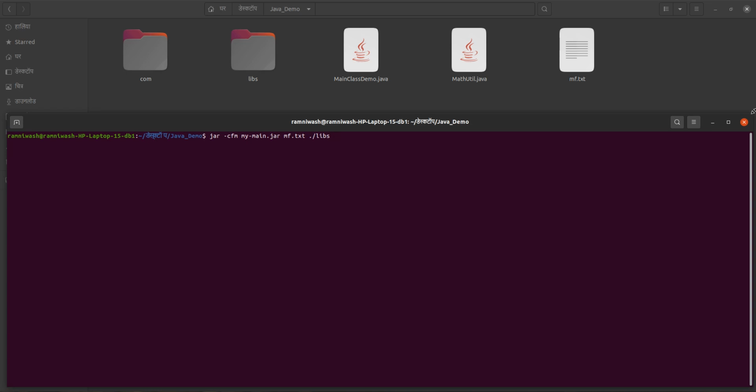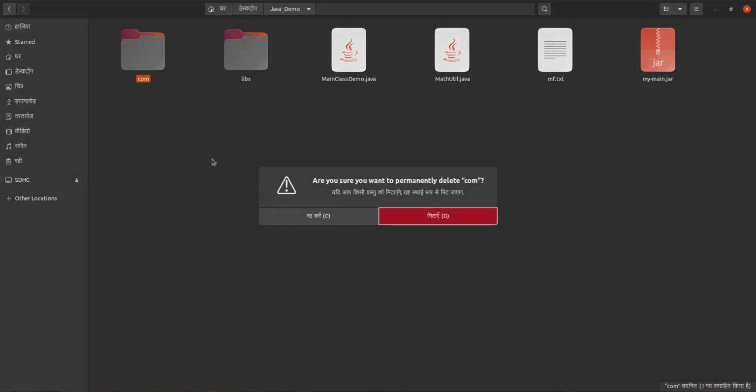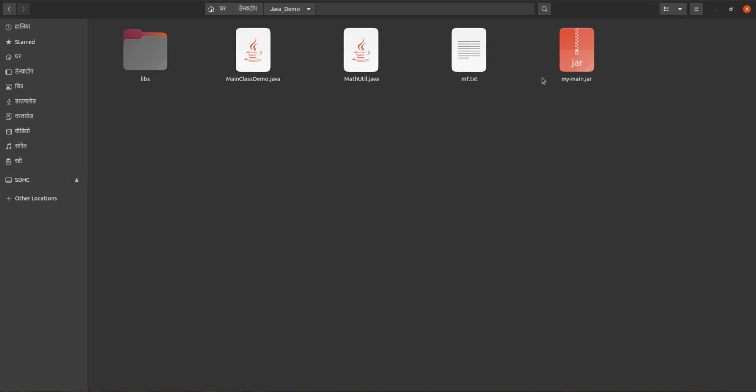And after that, we have to give the package directory, com.techhub.testdemo, and press enter. See, now my main.jar is created, and now we no need this package also, because whatever the statement is there, that is present in this one.